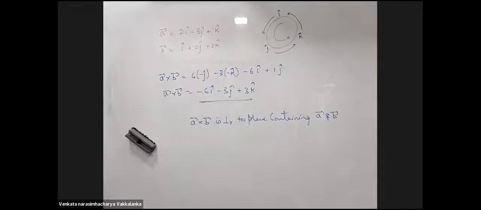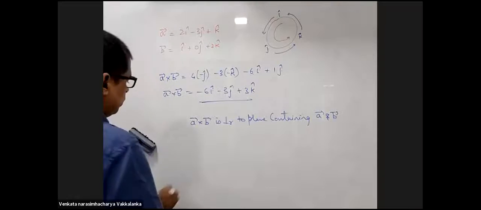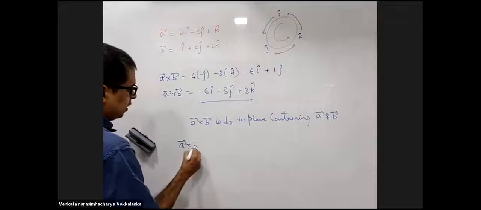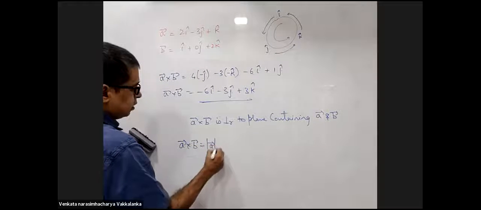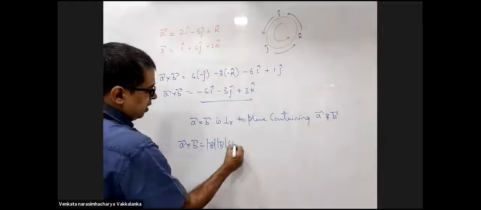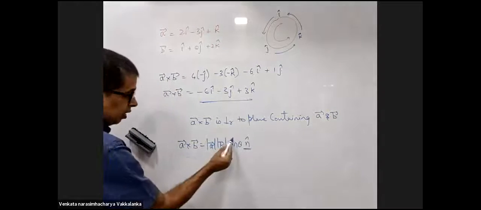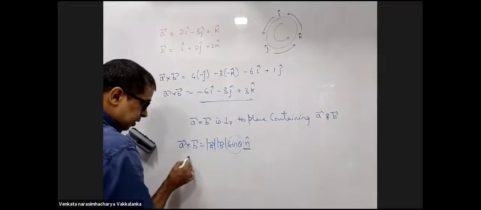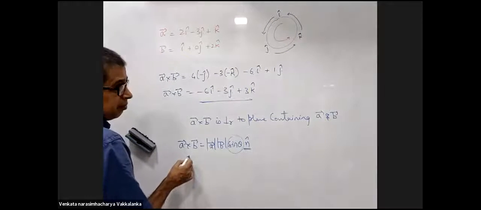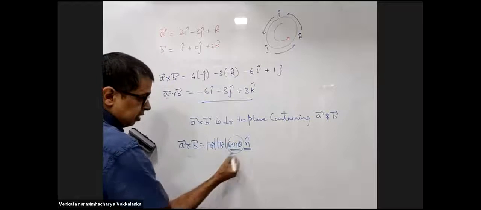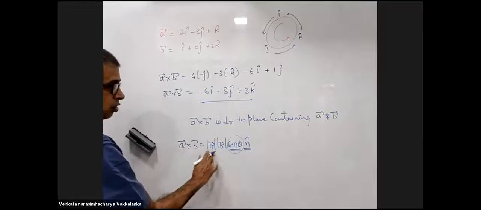Sir, this way, can we find the angle between A and B? No, for the angle between two vectors use dot product only, because if you use this A cross B, this will be magnitude of A, magnitude of B, sin theta. There is a direction unit vector as well. To calculate sin theta, I'll have to bring this also to denominator, which will be clumsy. If you are asking me theta, do not use cross product.